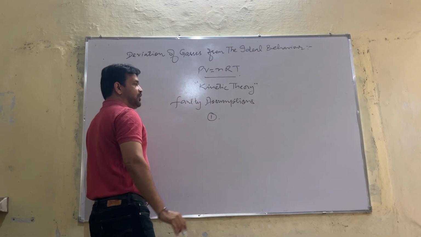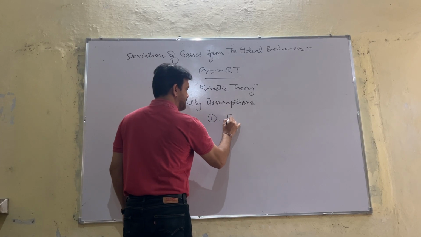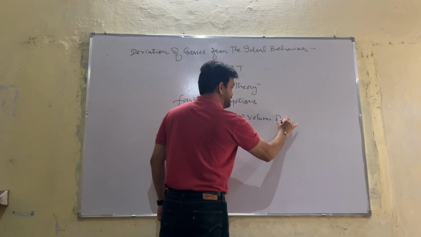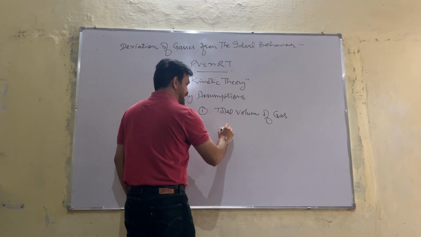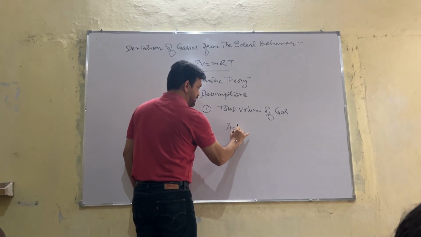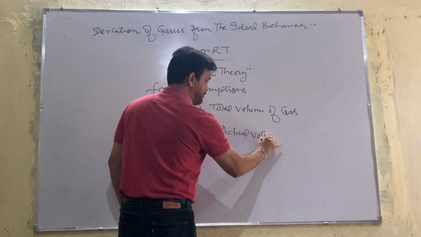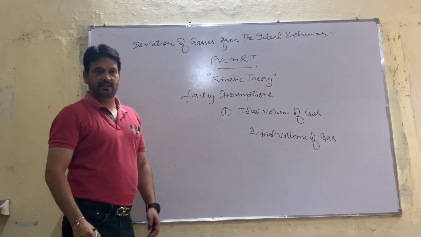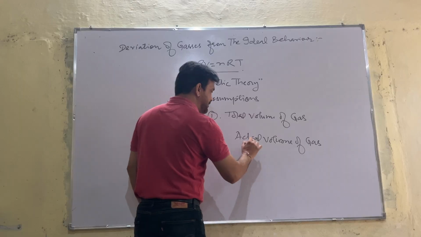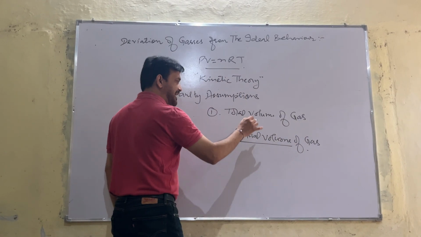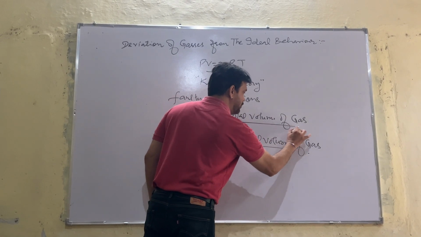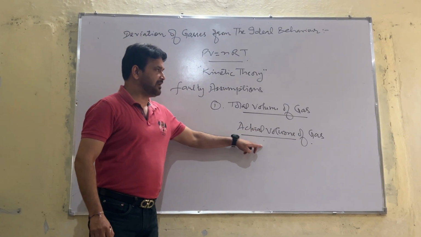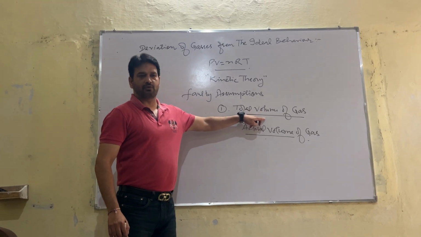Number one, total volume of the gas and actual volume of the gas are very much different. The assumption is that the actual volume of the gas is negligible in comparison to the total volume of the gas.